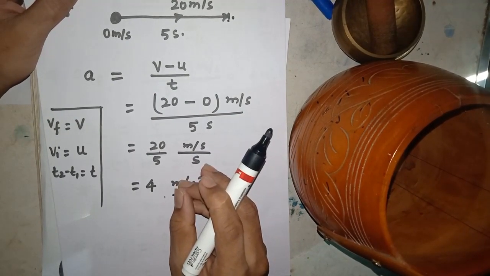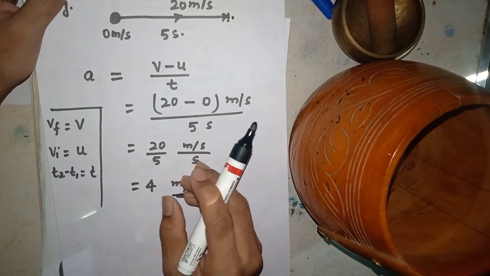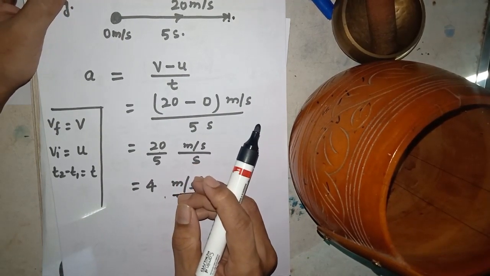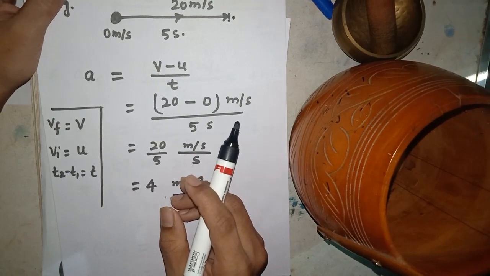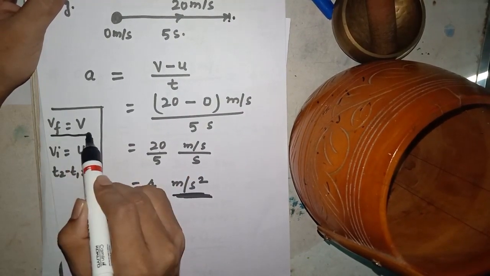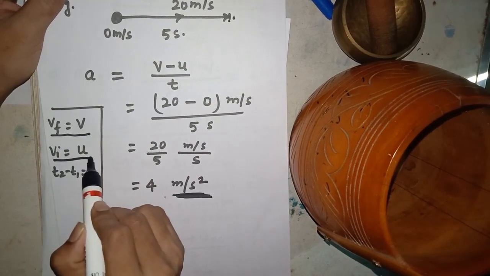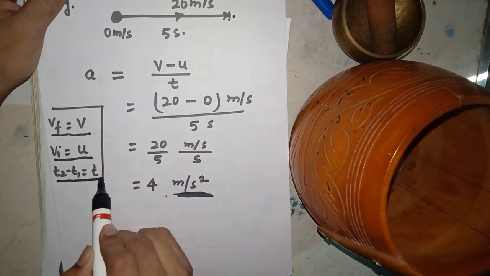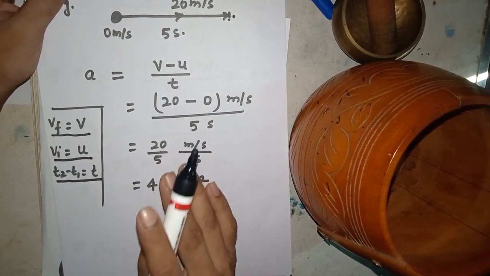I have already told you in the previous lecture about the units of various physical quantities. So here I replace v final with v, v initial with u, and t2 minus t1 with t. Have you got my point?